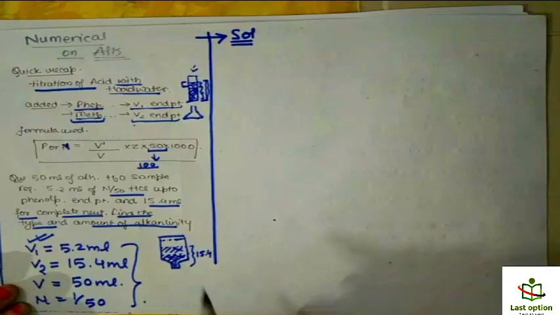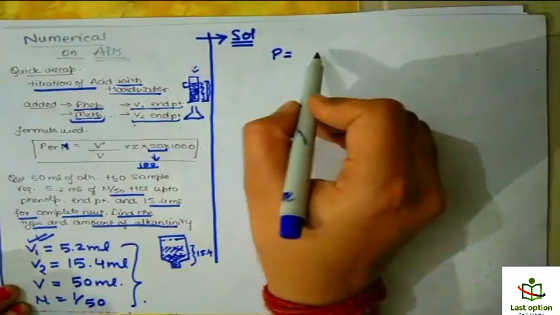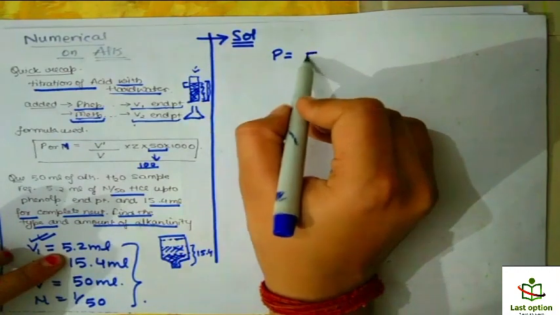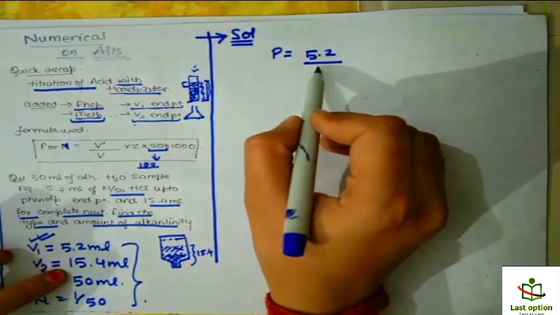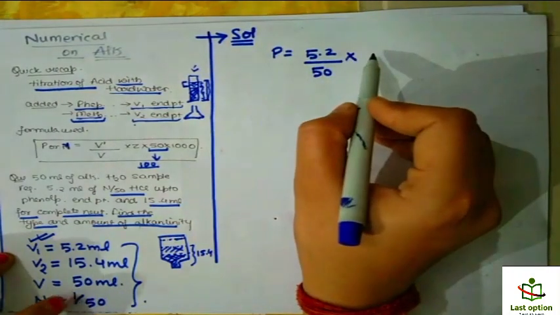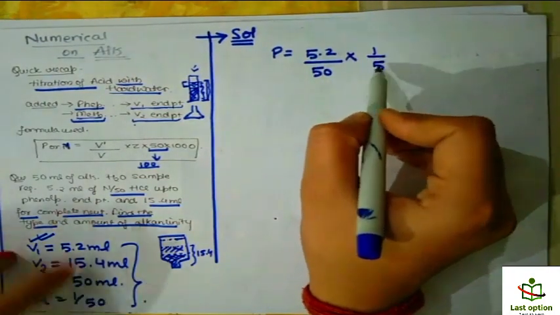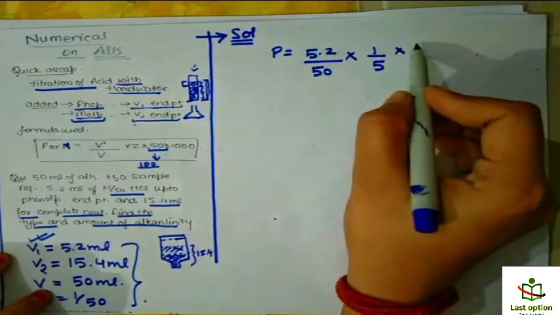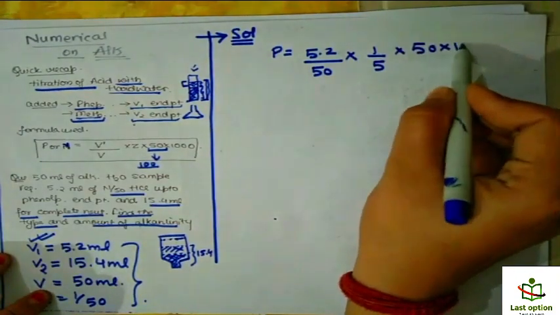So let's use this and find P. P is basically V1, that is 5.2, upon 50, into 1 by 50. Here Z represents the normality, don't confuse, okay? And then into 50 into 1000.